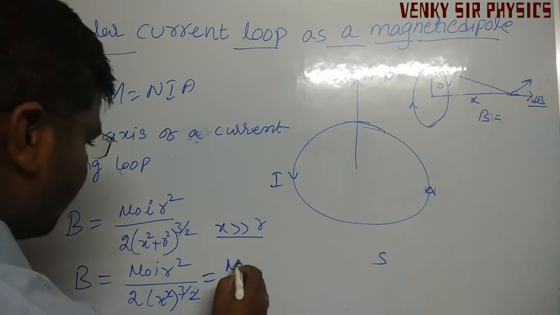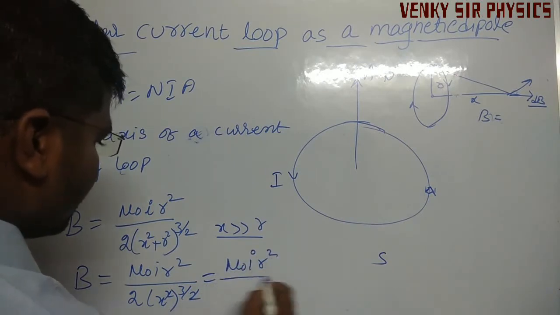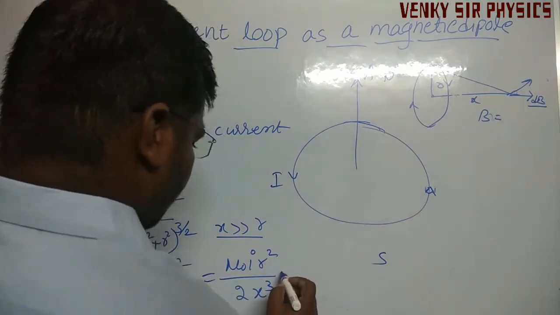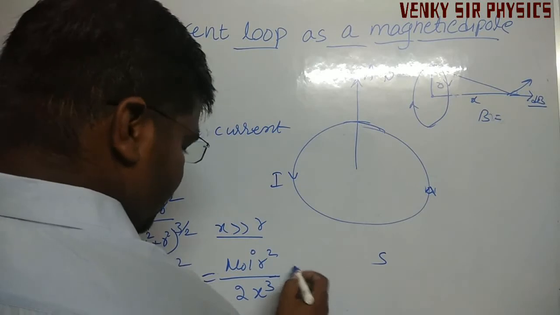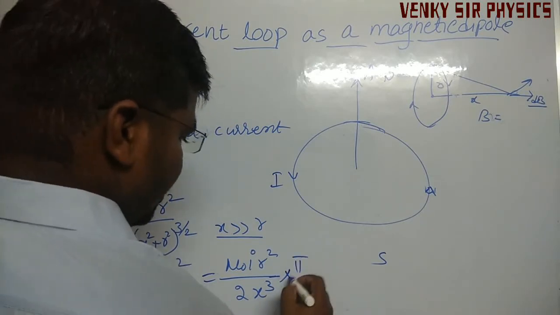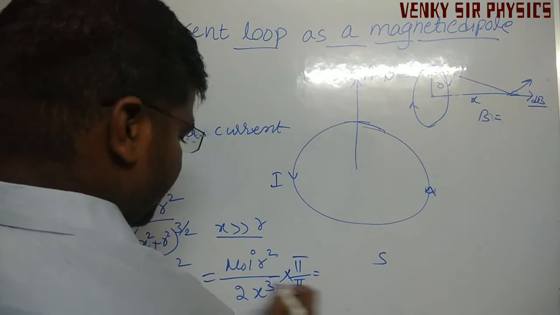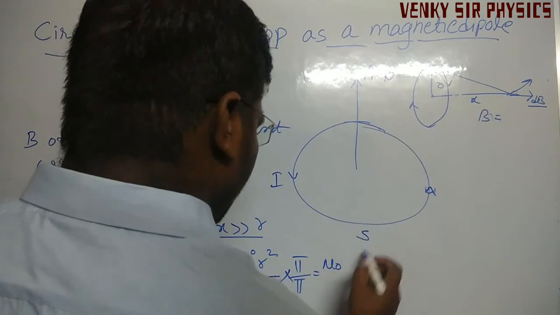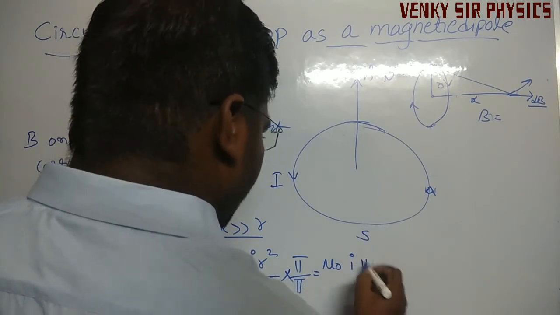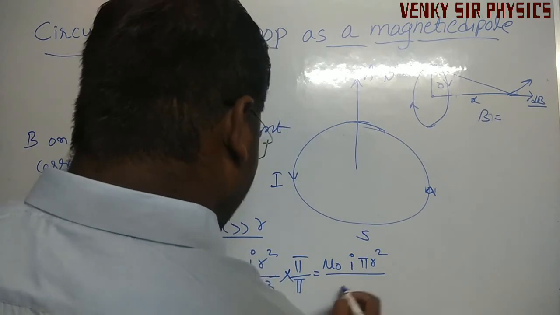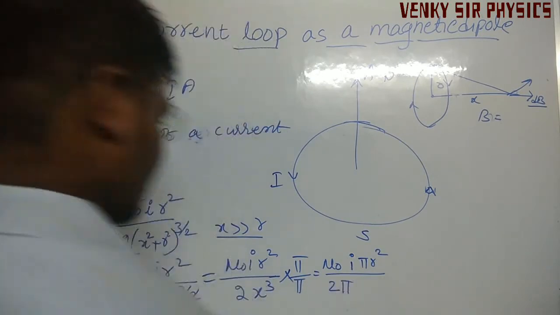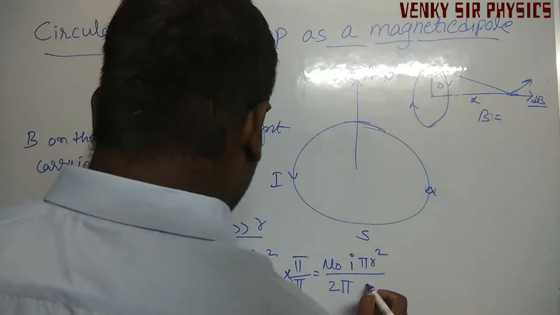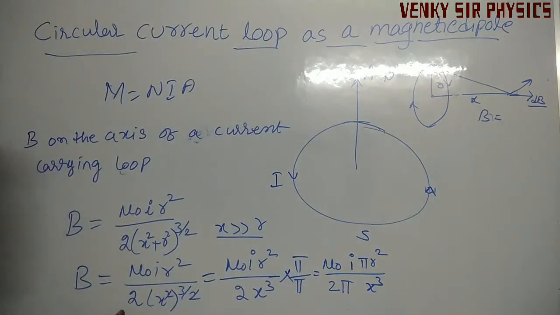Again we can get μ₀ I r² divided by 2x³. On both sides, in the numerator and denominator, we multiply by π. So μ₀ I π r² divided by 2π x³. Understand?